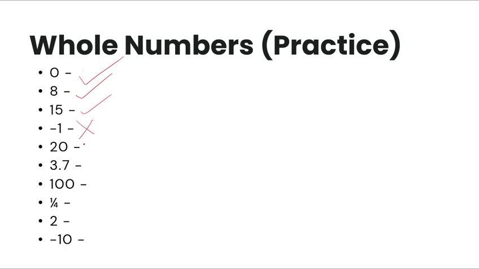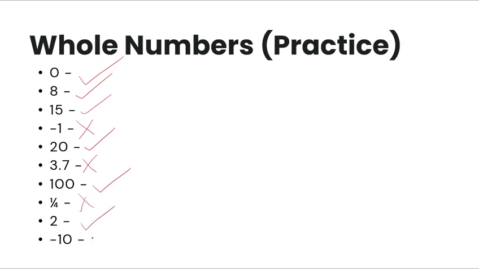So the next is 20. It's positive, and it's a natural number, and it's a counting number, so yes, it's a whole number. 3.7, not a whole number. 100, it is a whole number. 1/4, it is not a whole number. 2, it is a whole number.